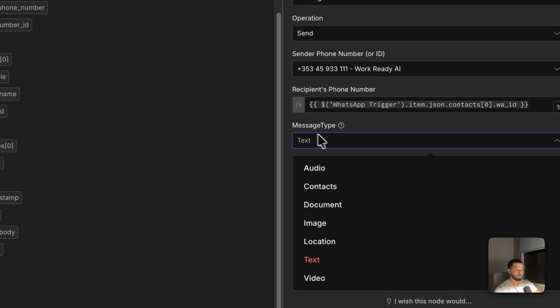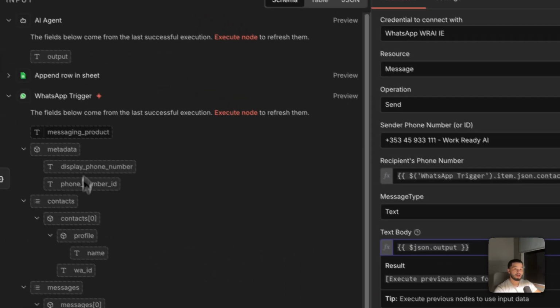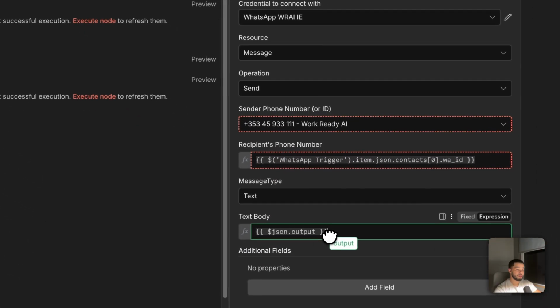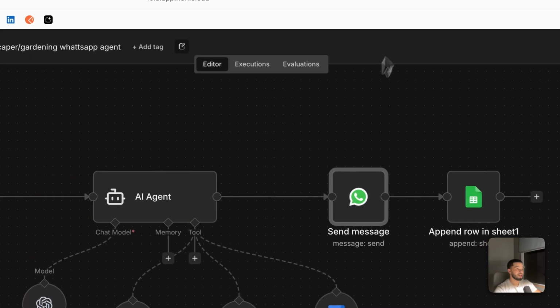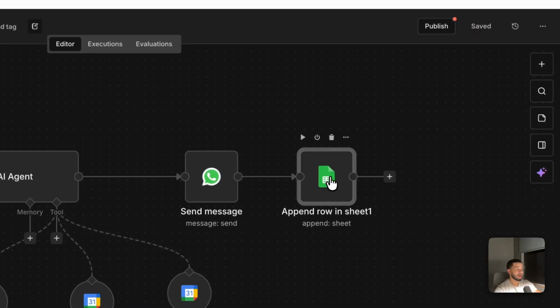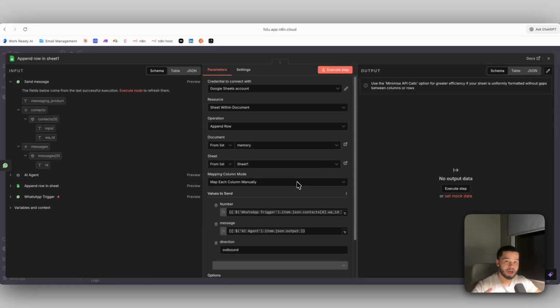The text message type is going to be text, and then the text body that we are sending back over is going to come directly from the AI agent. It's going to be the output. I'm going to bring it down, drop it in here, and now it's going to send the message back to whatever the AI agent outputs. I'm going to click save on this, and lastly, we have to add the outbound message back to the Google Sheet so the AI agent knows whenever it retrieves the memory, it already knows what it has sent the customers.